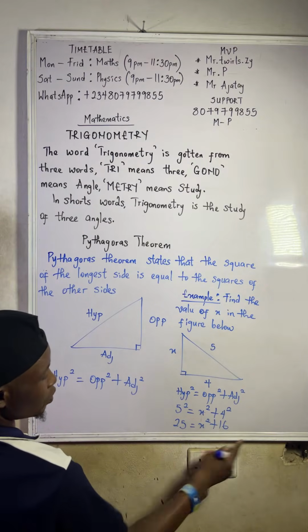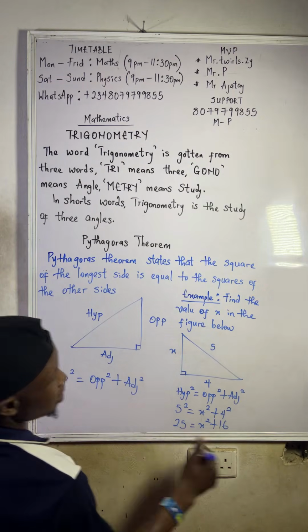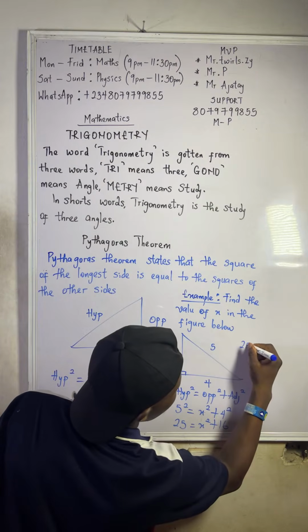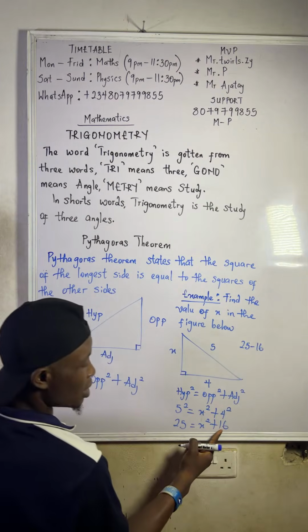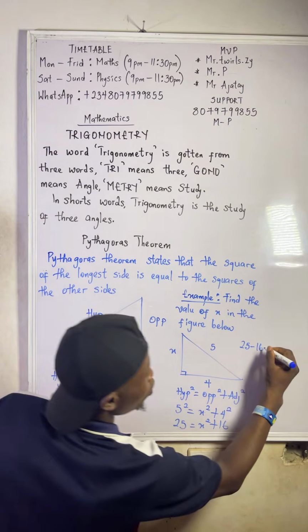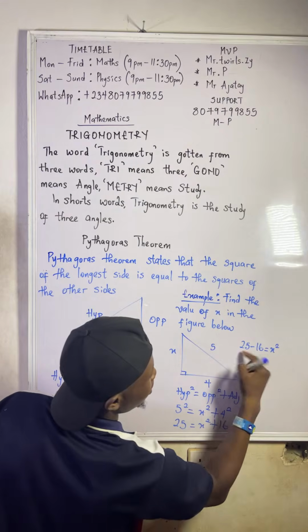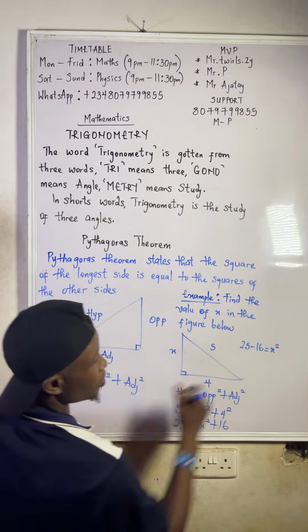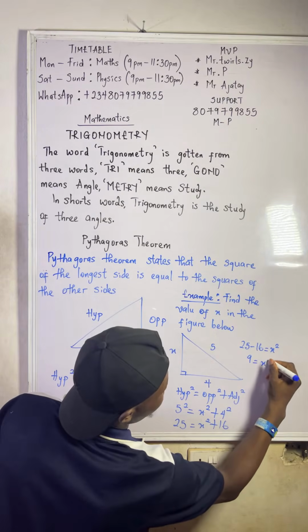So what do we do here? We bring 16 to this side. That will give us 25 minus 16, because when plus 16 crosses the equal sign, you need to change it to minus 16. Equals x squared. 25 minus 16 will give us 9 equals x squared.